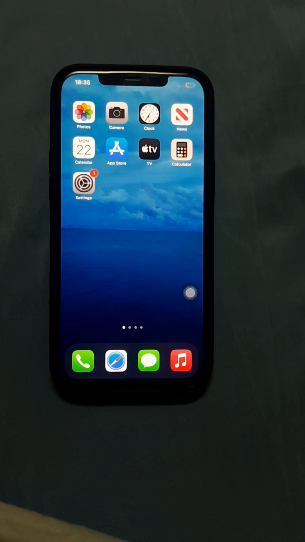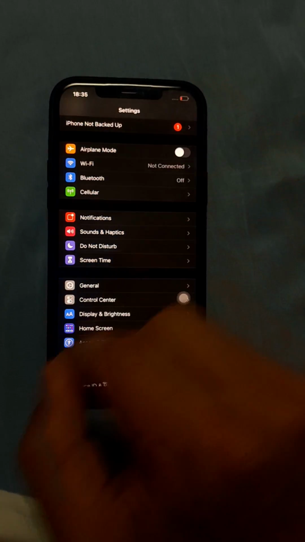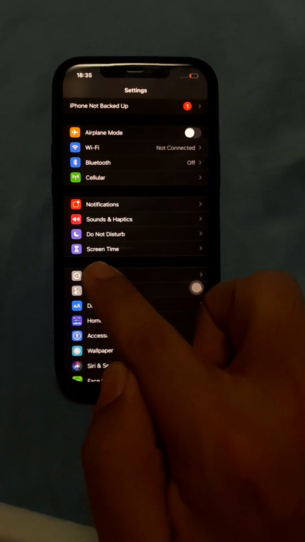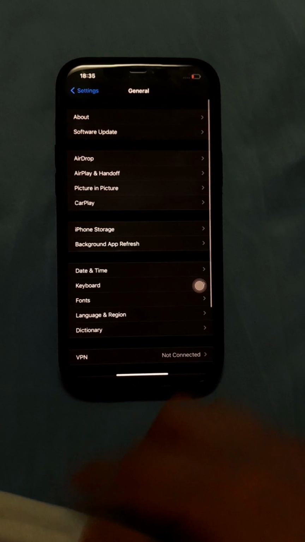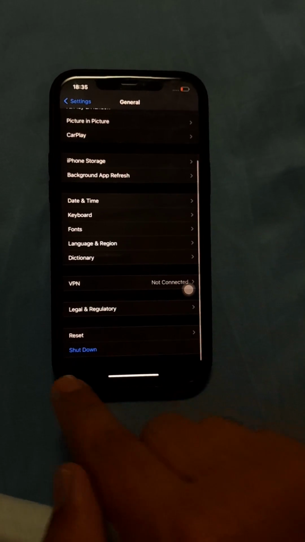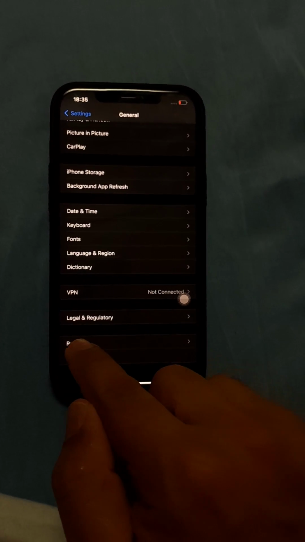Method 2: Reset network settings. To do this, you go to Settings. After that, you click on General. From here, you scroll down. Now here you see the option Reset. You click on this.